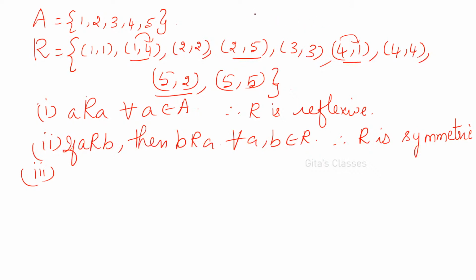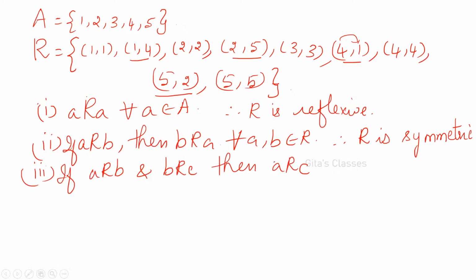I'll write it again here. 1 4 and 4 1. If they are there, you must have 1 comma 1. Is it available? Yes, it is available here. Okay. Similarly, you can check for everything. Any element if you take, definitely it will satisfy this condition. So, if A is related to B and B is related to C, then A is related to C. From the table itself, from R we can find out. You can write. It is obvious. Okay.